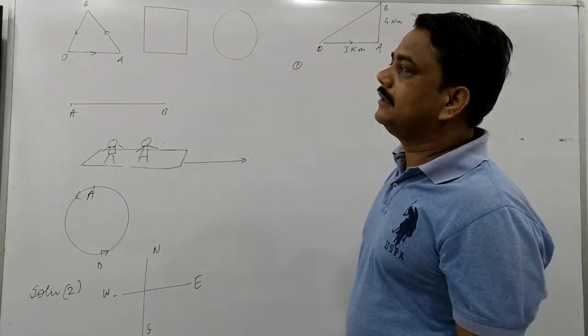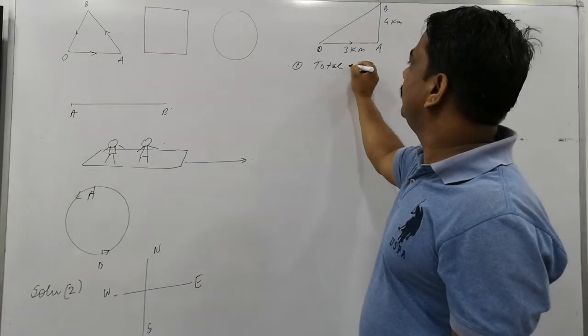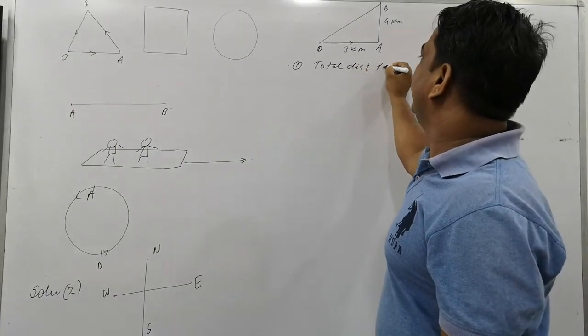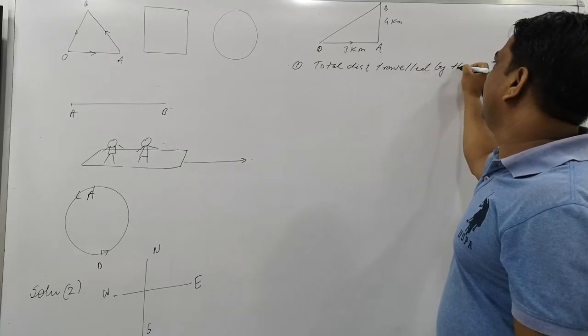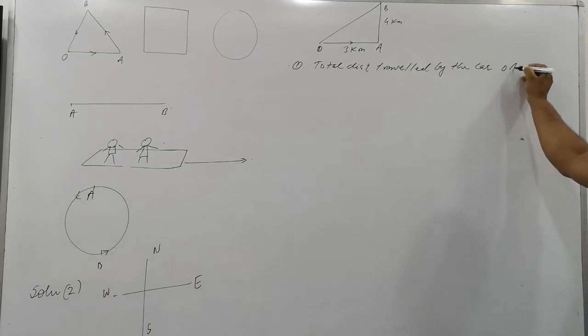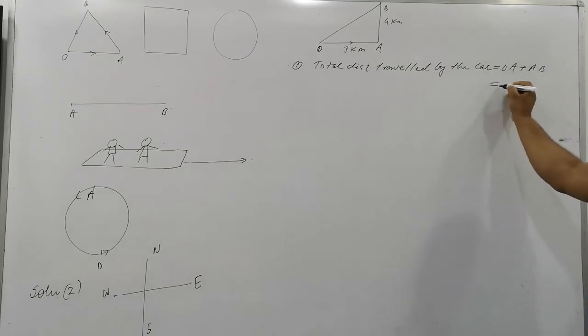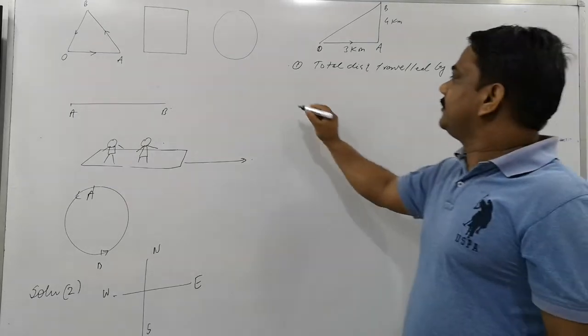So the technique of writing the answer. First question: find the total distance traveled by the car. What is the total distance? It's OA plus AB. So can you write the answer here? 3 plus 4, that is 7. Clear? And what is the second one here?